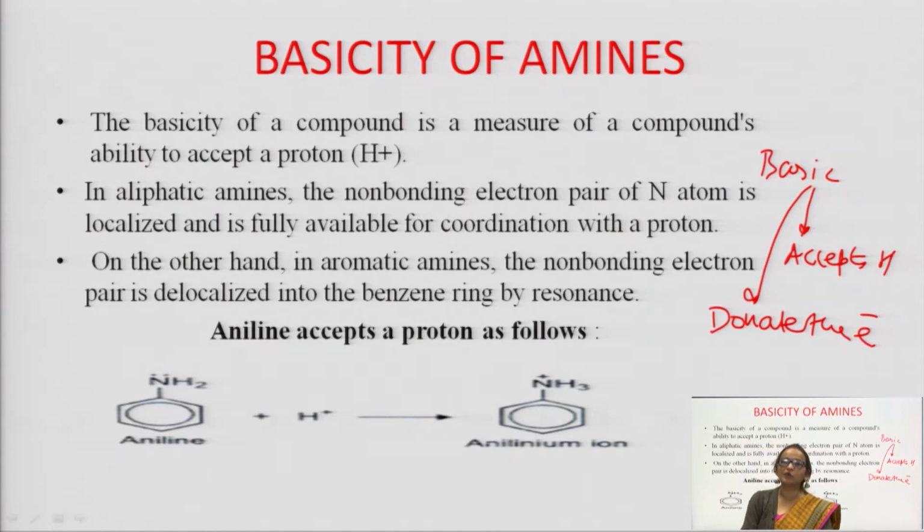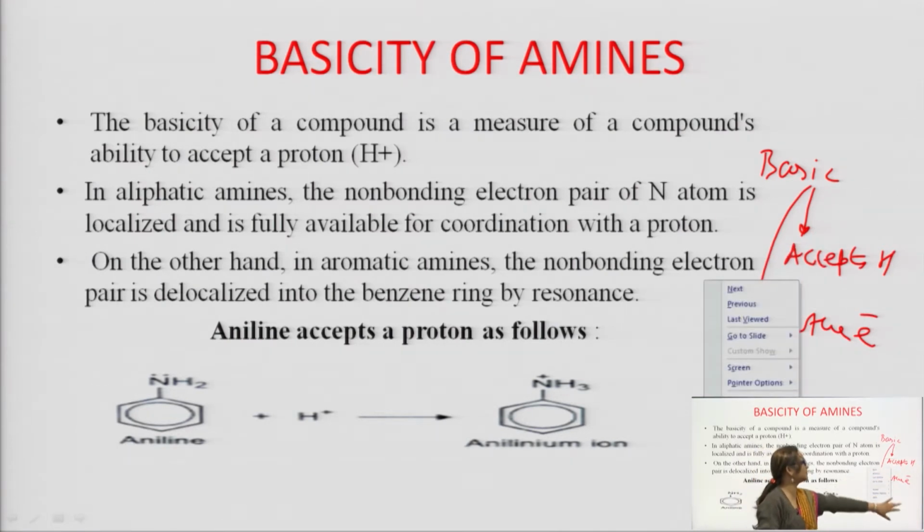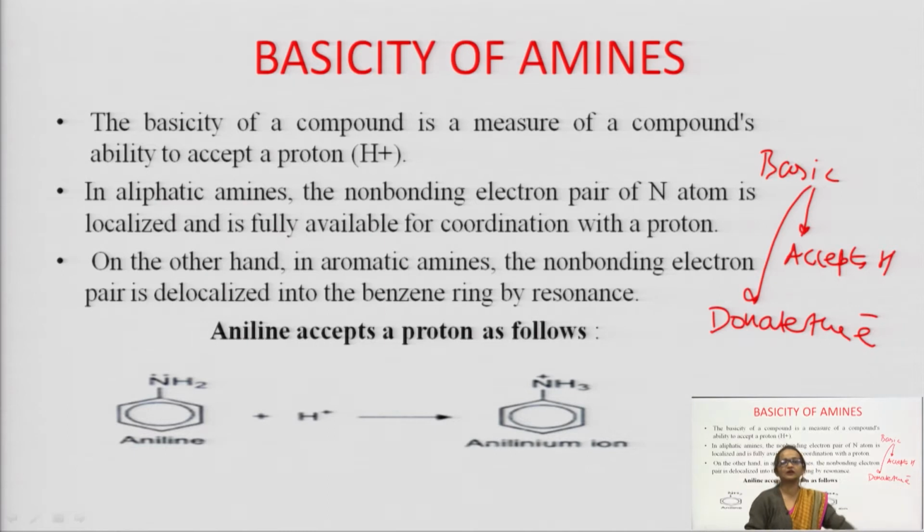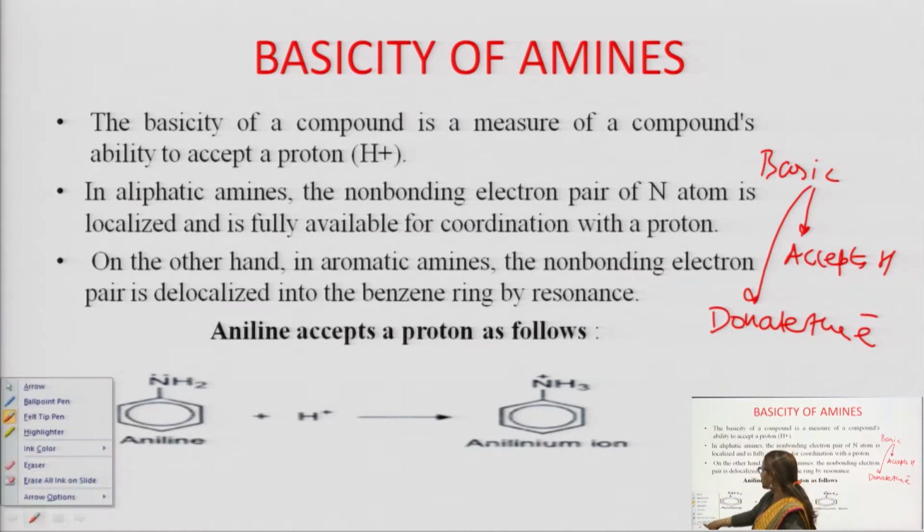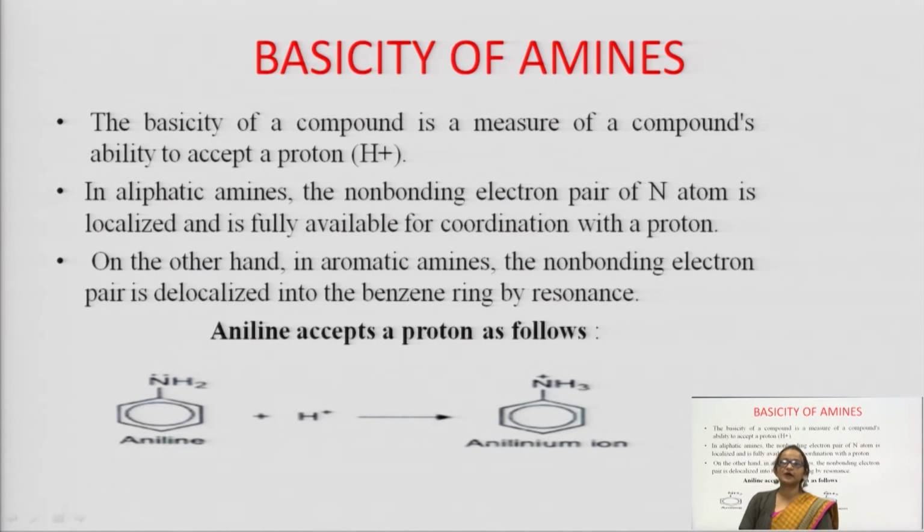Why are amines known as basic? Because amines have a lone pair of electrons and they can donate the electrons. So, because of two properties, one property is acceptance of hydrogen and the second property is donation of electrons, amines are called basic. So, the basicity of a compound is a measure of its ability to accept a proton.